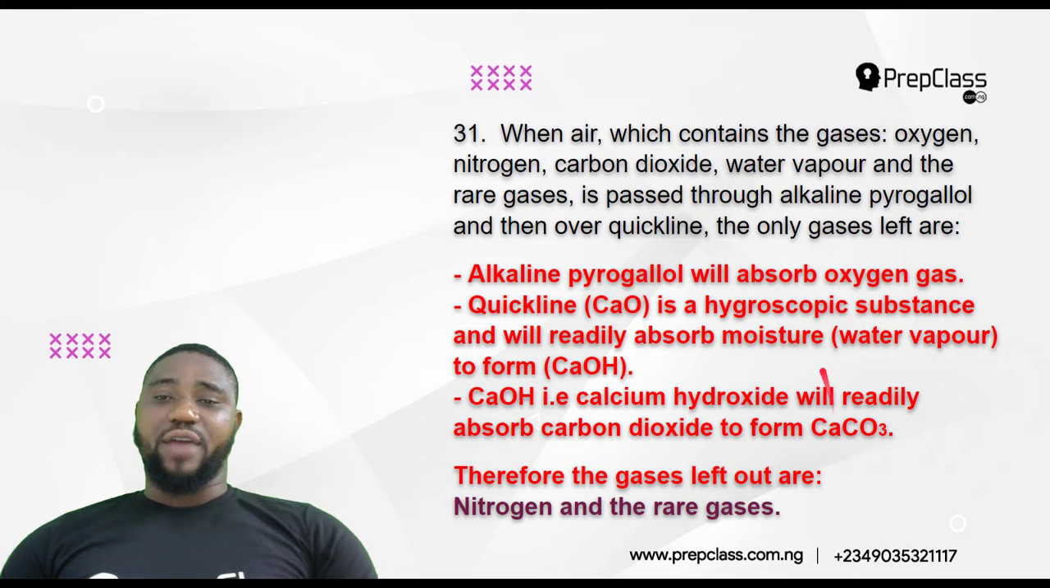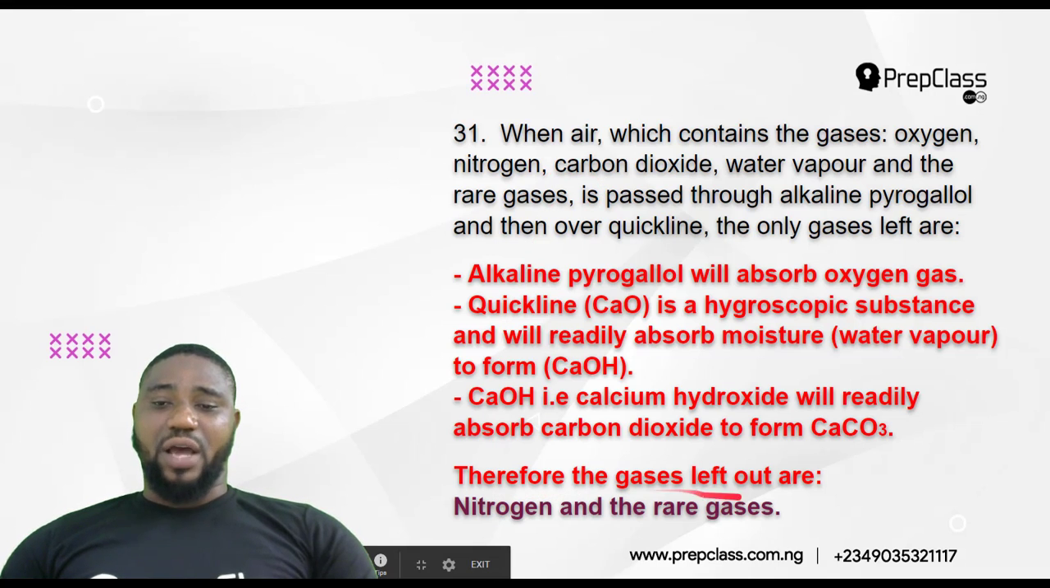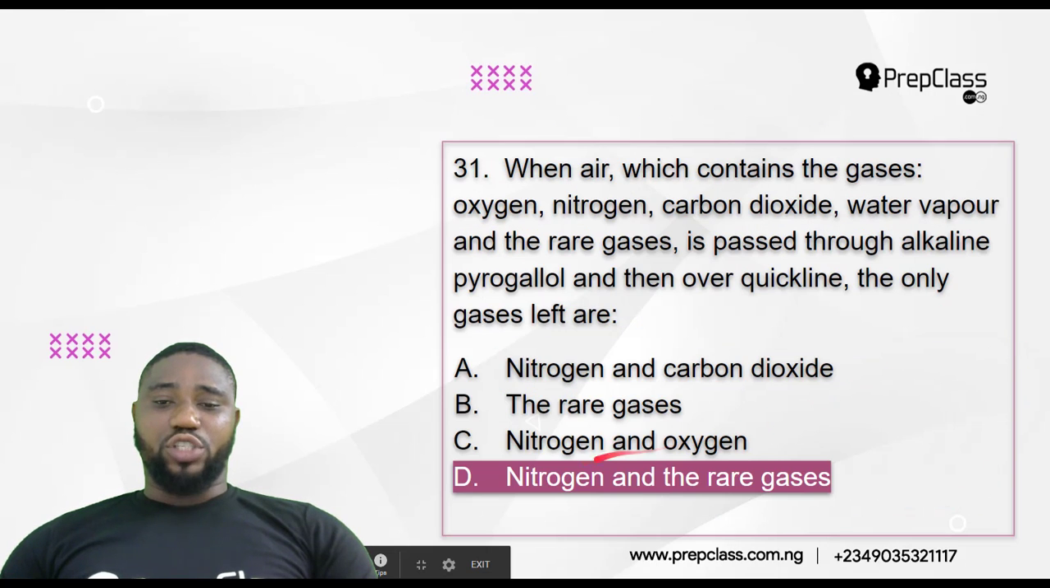So the gases that will be left after carbon dioxide, water vapor, and oxygen have been removed will be nitrogen and the rare gases. So therefore the gases left out are nitrogen and the rare gases. So option D is our best choice.